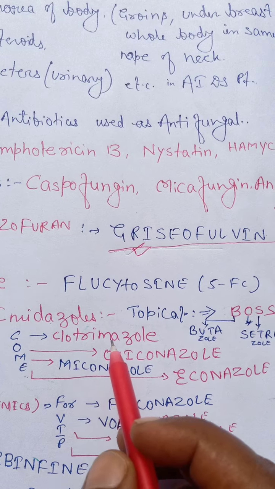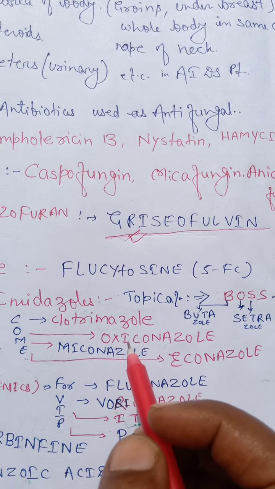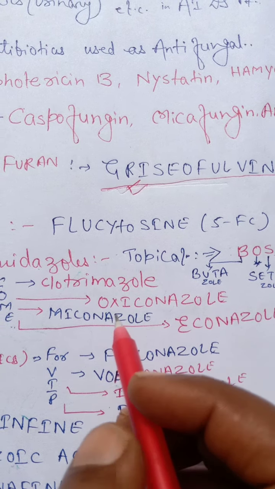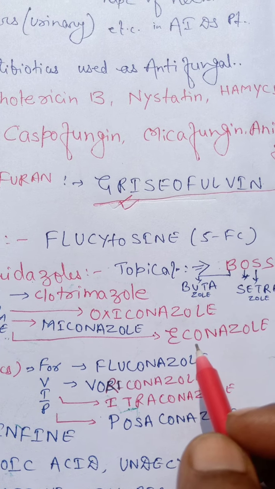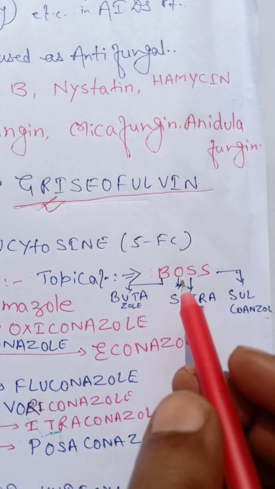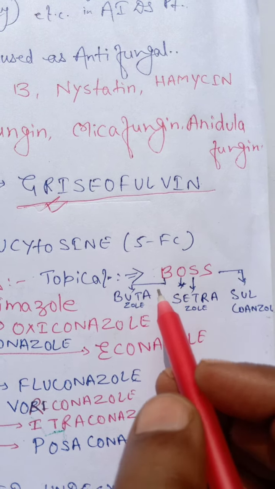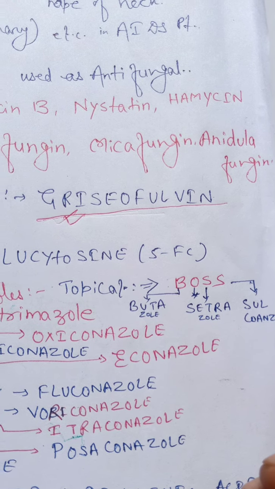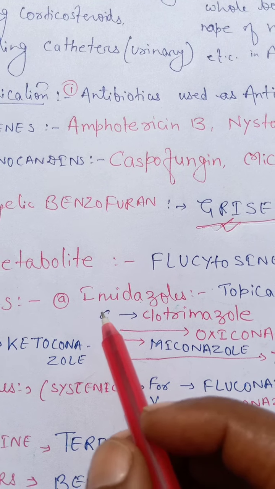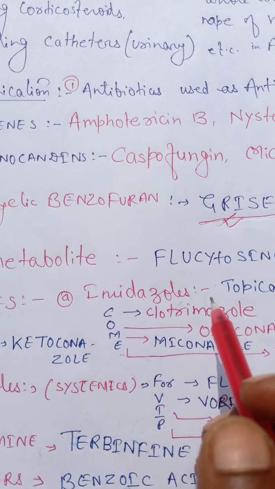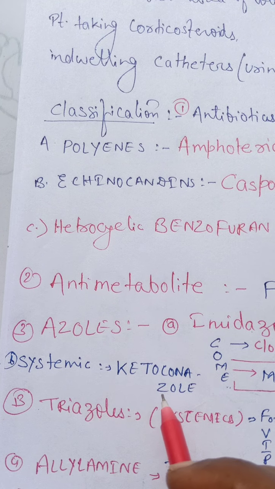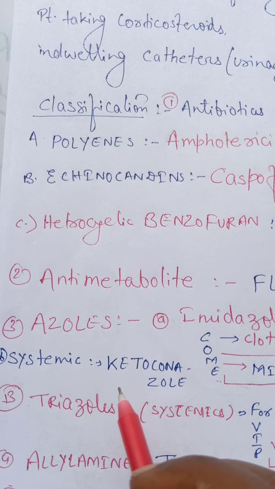COMEBOSS: C for clotrimazole, O for oxiconazole, M for miconazole and E for econazole, B for butoconazole, O for oxiconazole, S for sertaconazole and S for sulconazole. These azoles which come under imidazoles are used topically. For systemic use, it is ketoconazole.